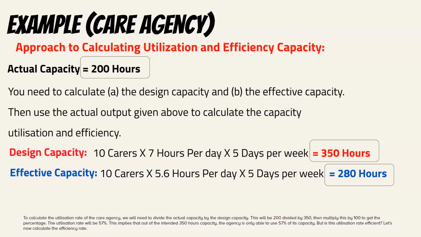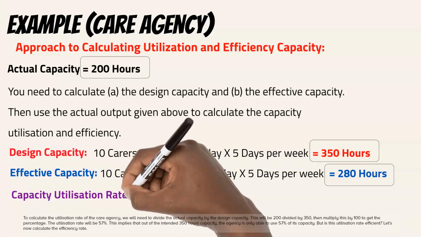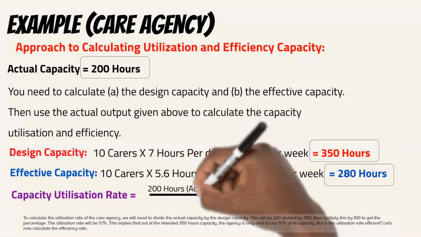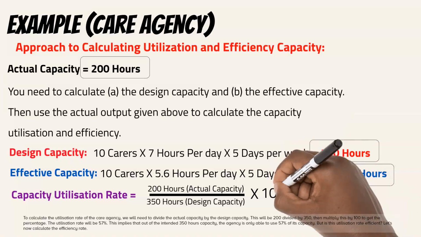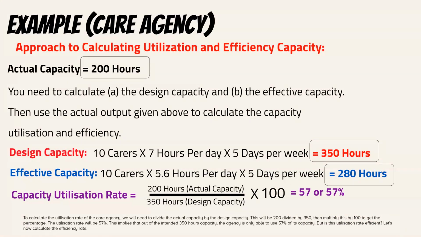To calculate the utilization rate of the care agency, we will need to divide the actual capacity by the design capacity. This will be 200 divided by 350, then multiply this by 100 to get the percentage. The utilization rate will be 57%. This implies that out of the intended 350 hours capacity, the agency is only able to use 57% of its capacity. But is this utilization rate efficient?